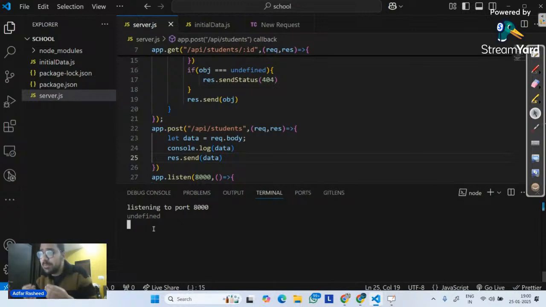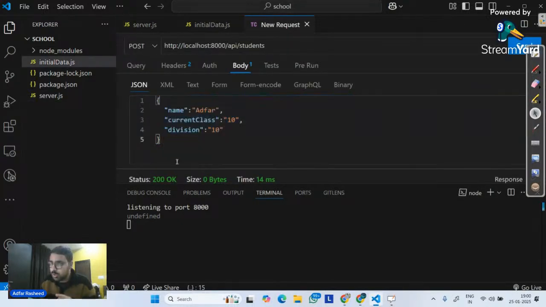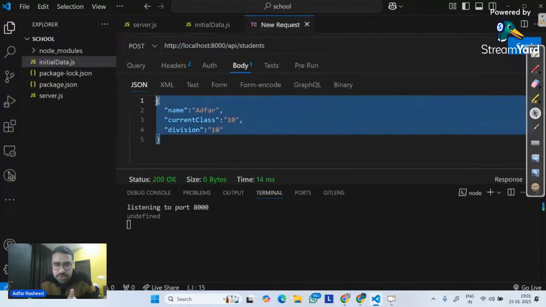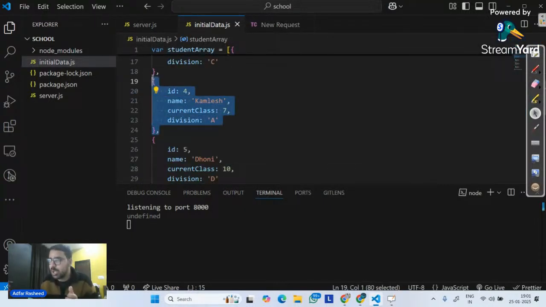because there is a function which we are missing. Now, the server should be able to extract the data. Over here, it's a JSON object, and over here we will be able to store it in a JavaScript object. So I am sending it as a JSON object and trying to receive it in a JavaScript object, but these are two different data types. So we must use a method which will parse this JSON object into this JavaScript object. We have to tell it, from the body you will receive data, convert it properly to JavaScript. So we have to parse it.